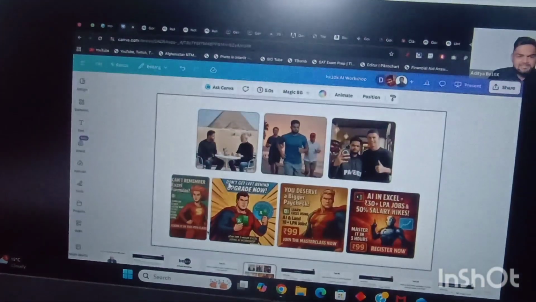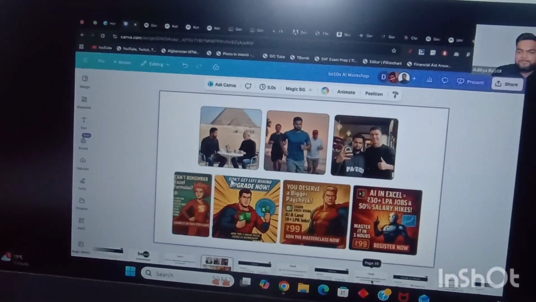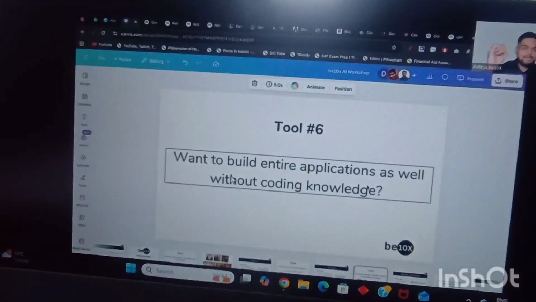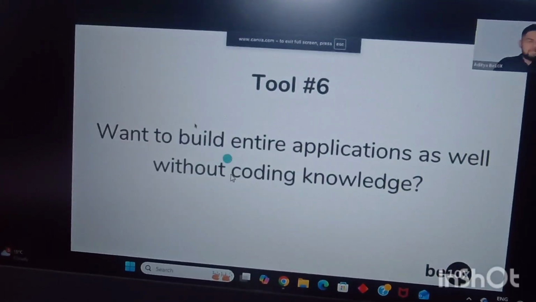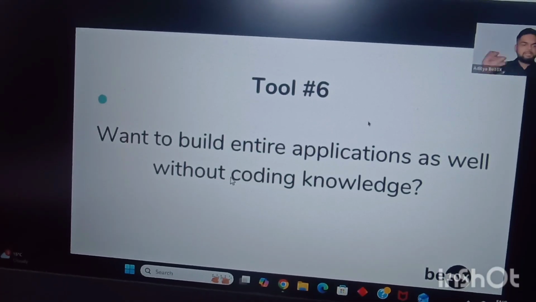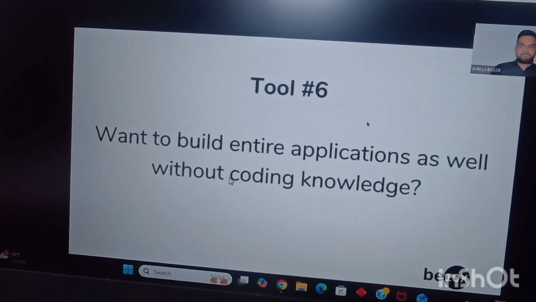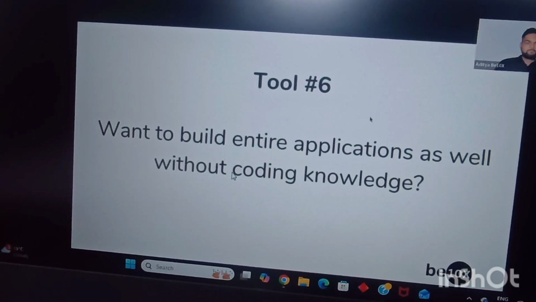So now you must be thinking it is okay, it is creating websites. But would you also like to create functioning apps? Would you also like to create entire functioning apps in just a matter of 1 minute? Who would like to create entire functioning apps? ERP, CRM, or anything. Would you like to create in 1 minute? Any bots, right? Automations.